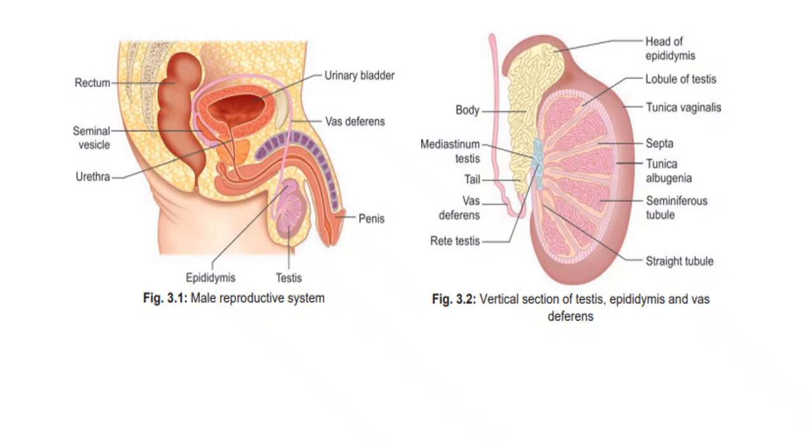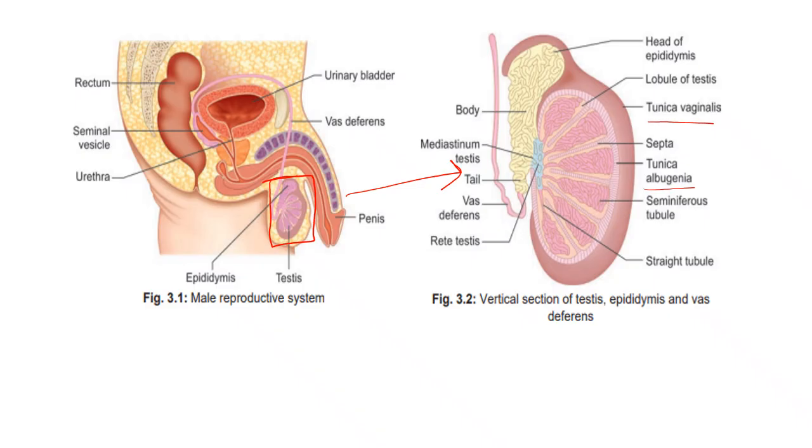This is the picture of the adult male reproductive system. You can see the urinary bladder, the rectal part, seminal vesicle, urethra, and epididymis, and this part is the testis, where the process of spermatogenesis takes place. If we look closely at the testes, we can see the layers, tunica vaginalis and albuginea.